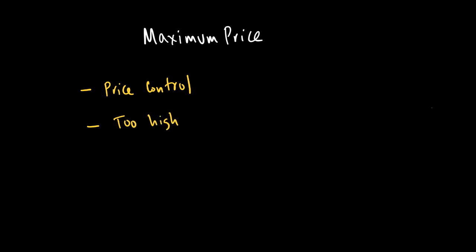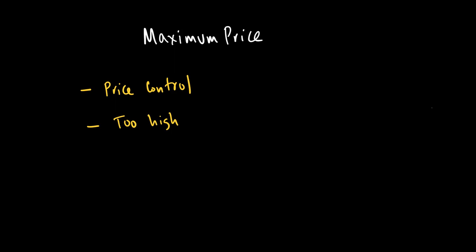A good example of this could be the housing market in a city. For example, in a city like New York, where the demand for houses is too high and the supply is limited, the government can decide to put a maximum price if they believe that the price is too high. They will put a maximum price below equilibrium, because the equilibrium price, which results from the market forces of demand and supply, can be too high.